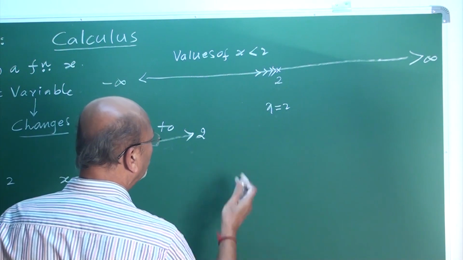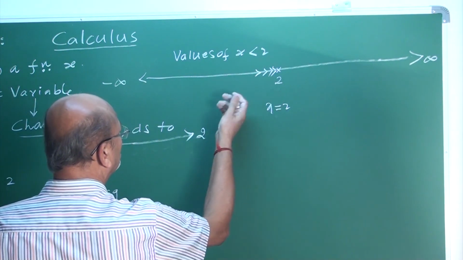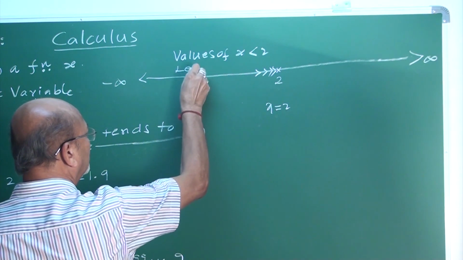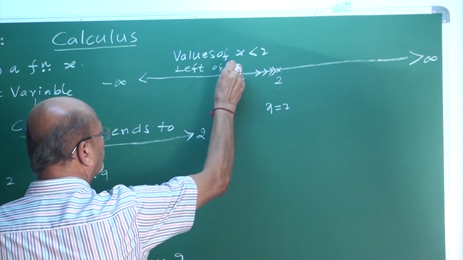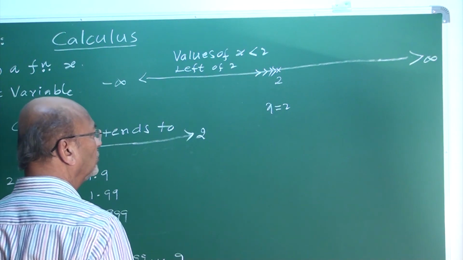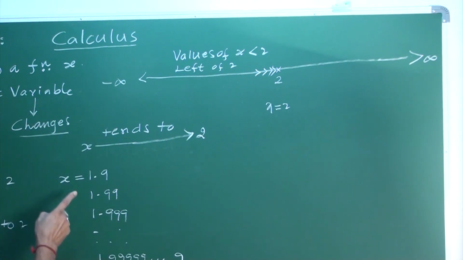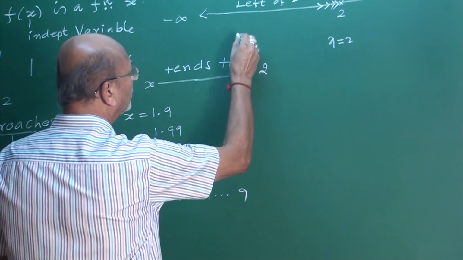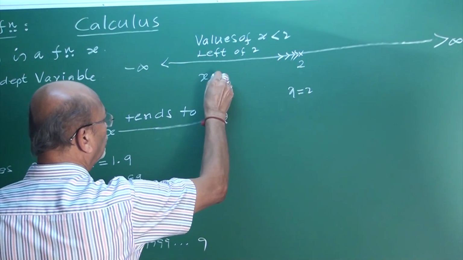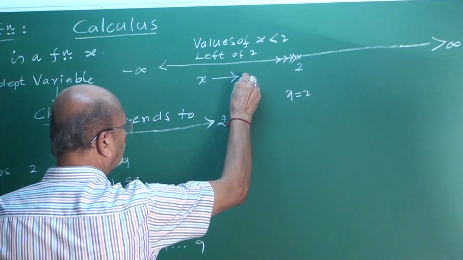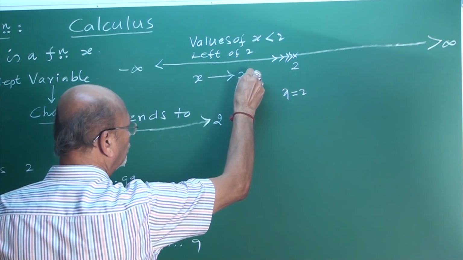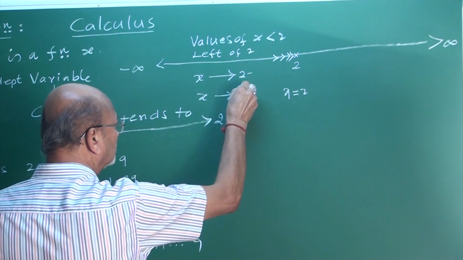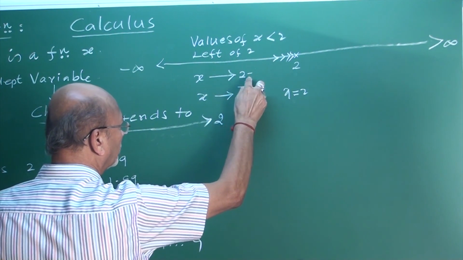You can even say it is left of 2, the left side of 2. These values which are less than 2, we denote as x tends to 2 minus. This minus we write on the top, as a superscript.